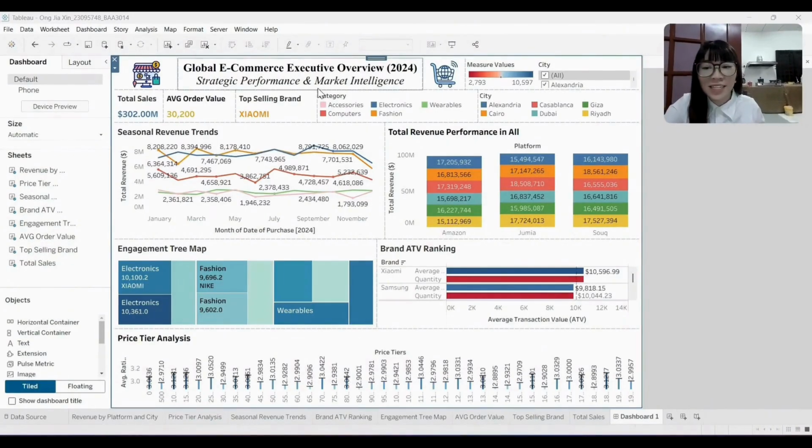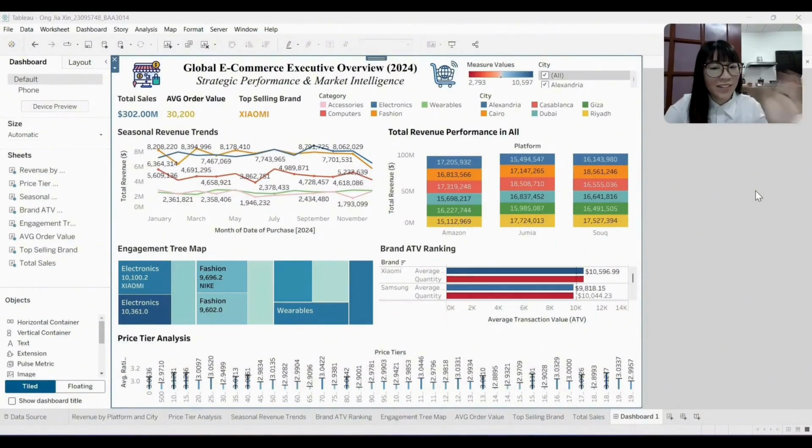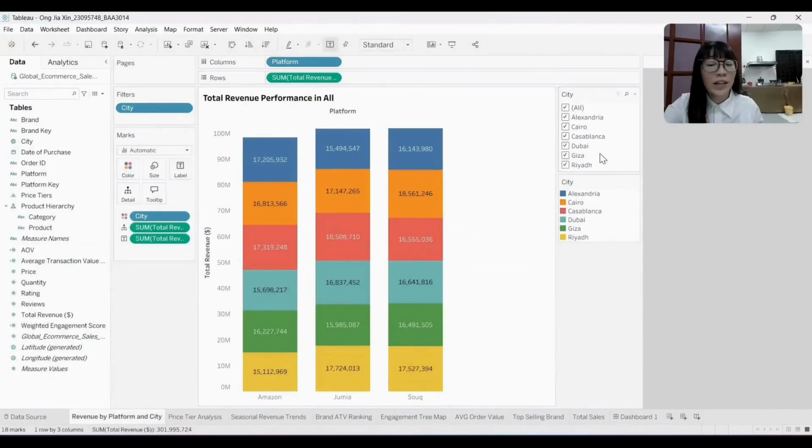The dashboard is integrated with multiple visualizations, allowing the user to explore trends across platforms, city, category, and brand. This is a stacked bar chart showing the total revenue performance by platform and segmented by city. Here it's hard to see, so we change to the entire sheet. By default, all the cities are selected. We can see that one platform generates the highest total revenue, followed by Jumia, while Amazon performs relatively lower in these regional markets.